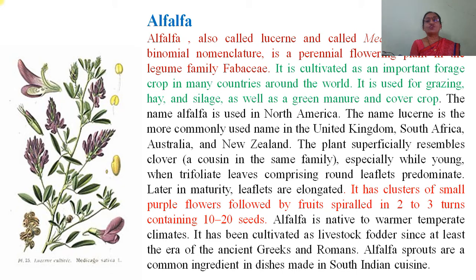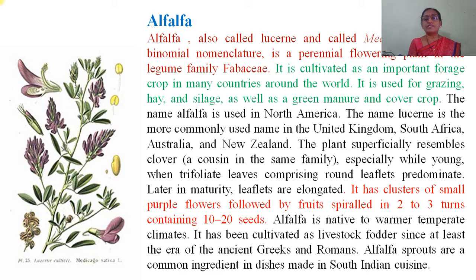Alfalfa, also called lucerne and Medicago sativa in binomial nomenclature, is a perennial flowering plant in the legume family. It is cultivated as an important forage crop for many countries around the world. It is used for grazing, hay and silage, as well as a green manure and cover crop. The name alfalfa is used in North America. The name lucerne is the more commonly used name in the United Kingdom, South Africa, Australia and New Zealand.